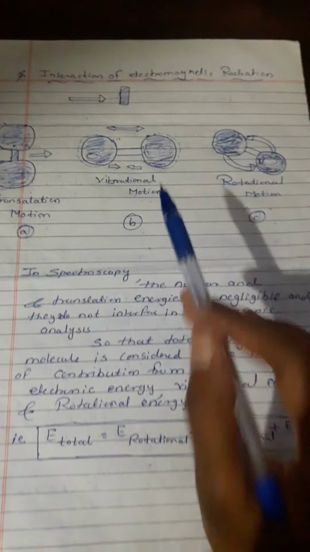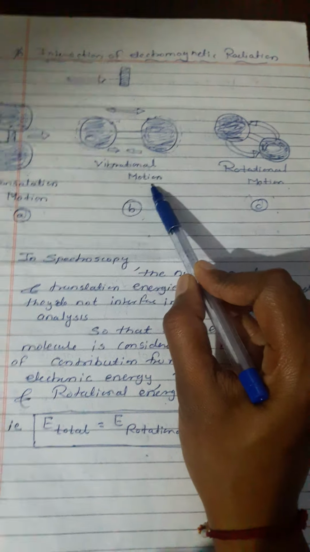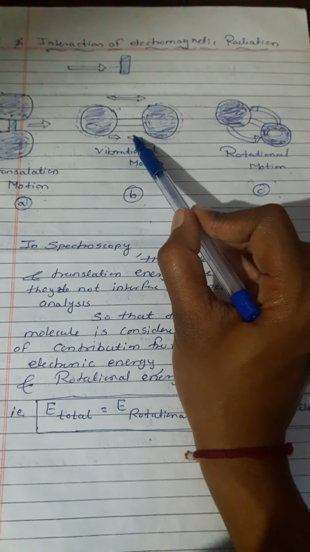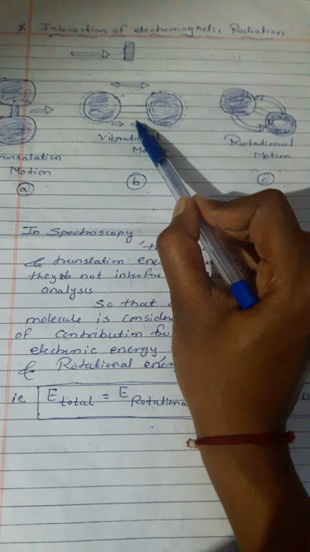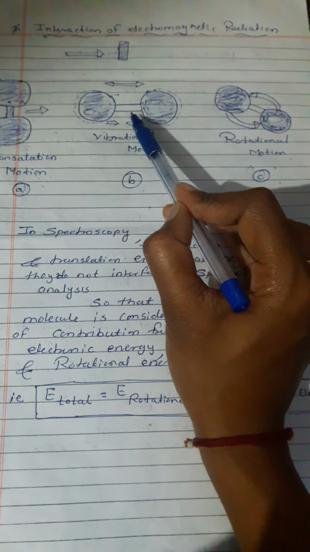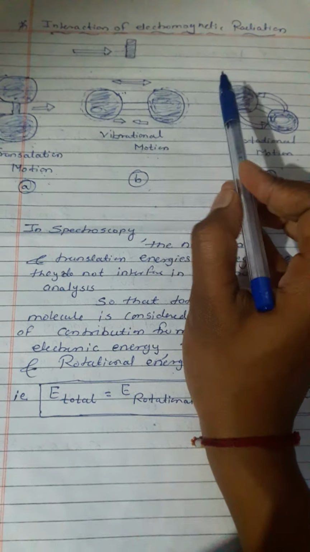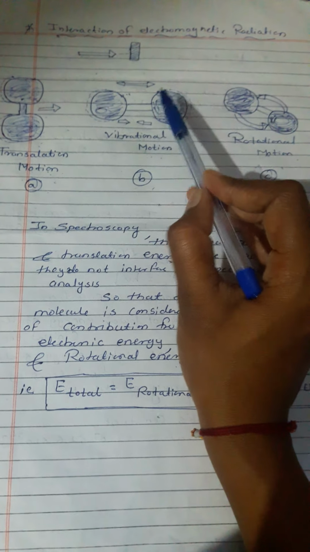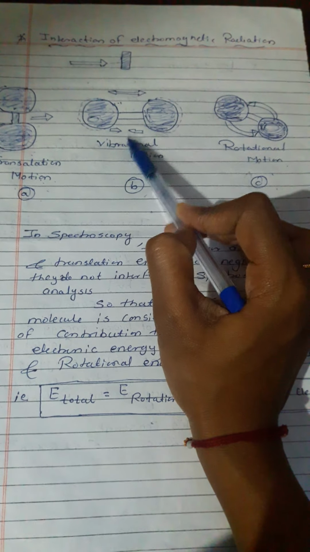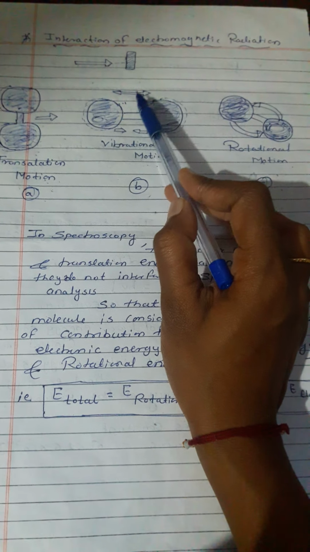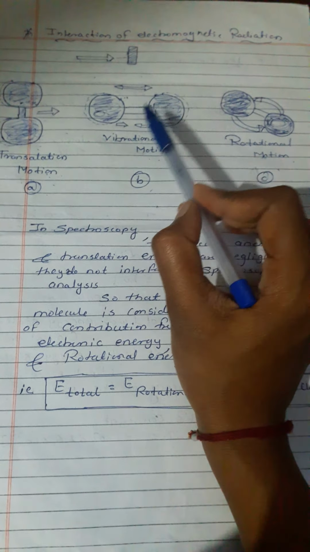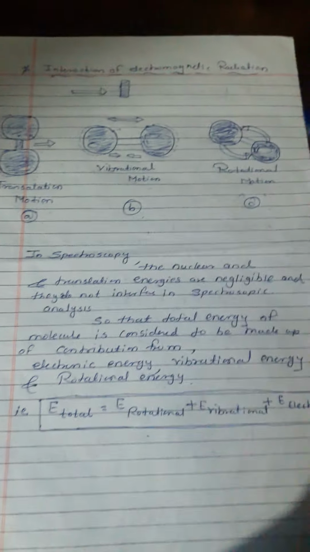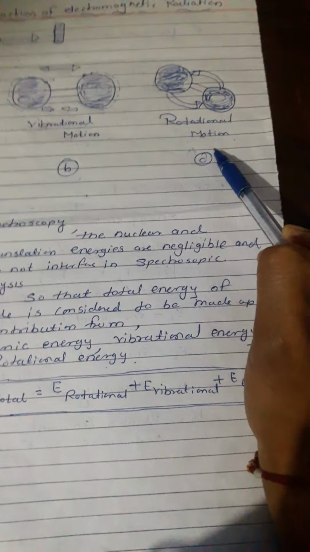The second one is vibrational motion. Here the center of gravity of the molecule does not move, but the atoms move towards or away from each other. The third one is rotational motion.